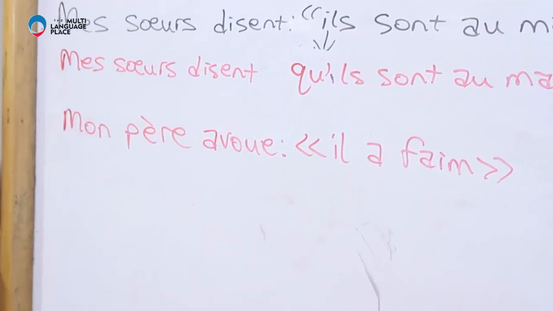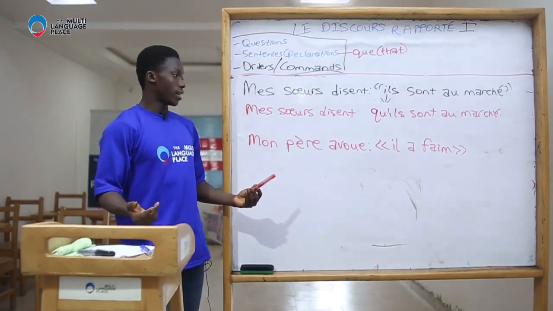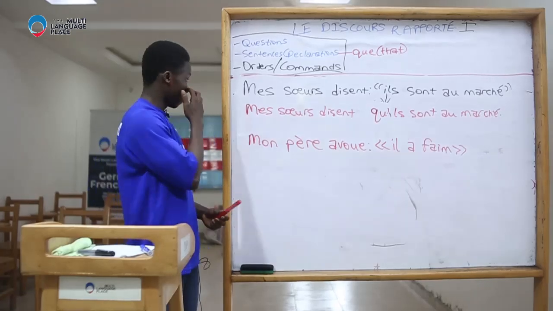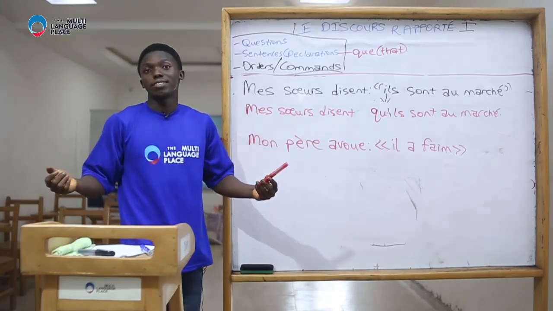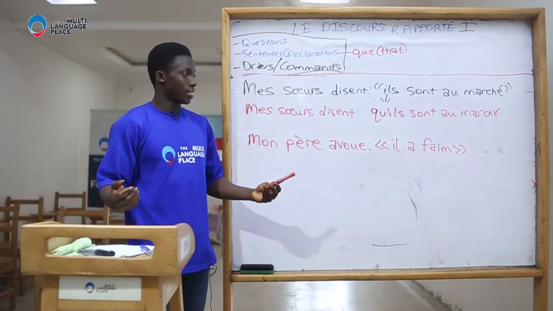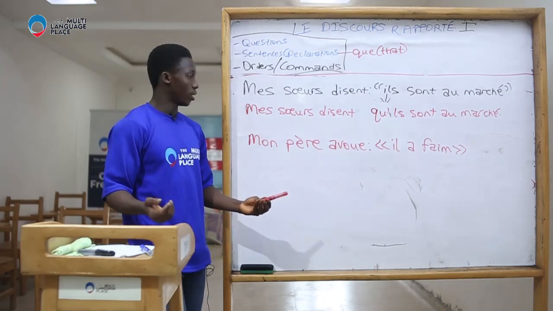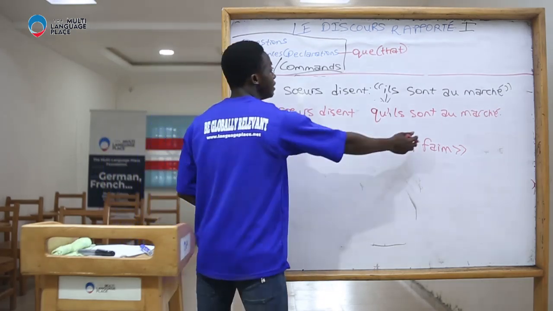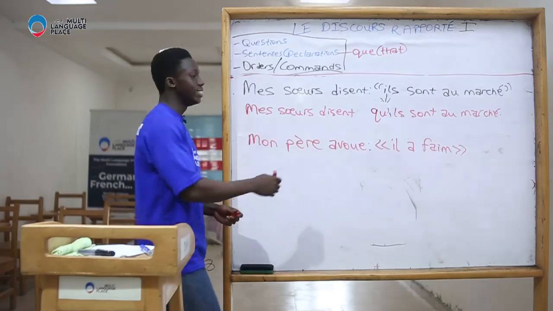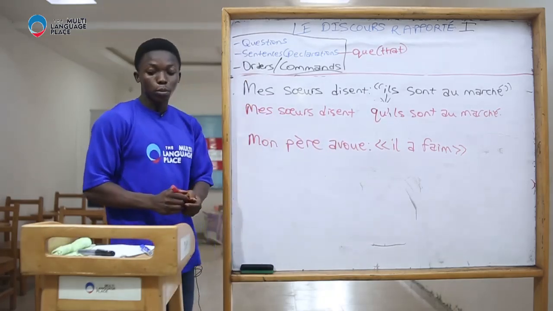Mon père avoue, il a faim. That is, my father confesses, he's hungry. Mon père avoue, il a faim. Now remember, this is direct speech. To report this,